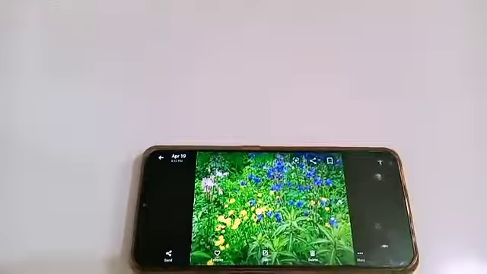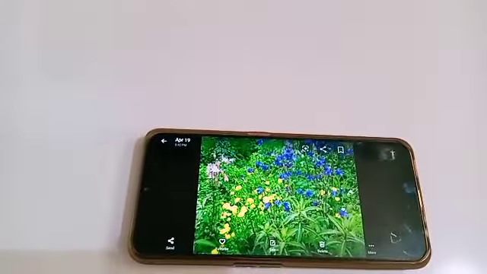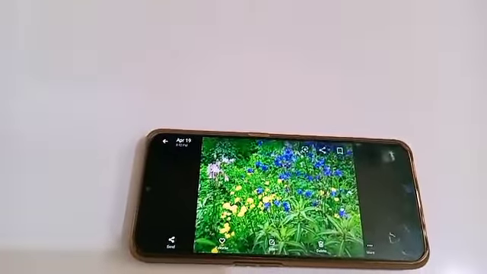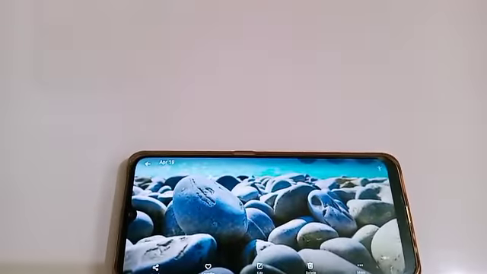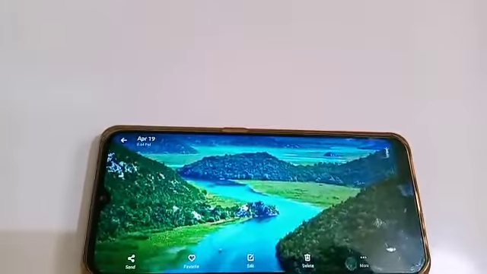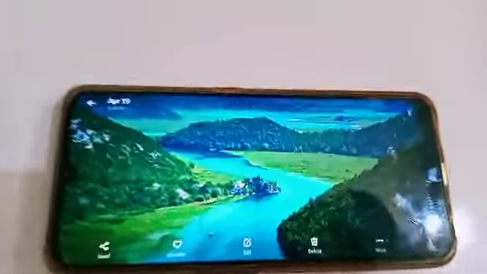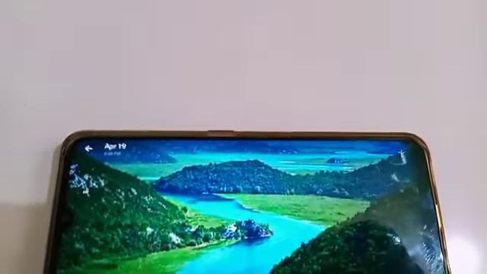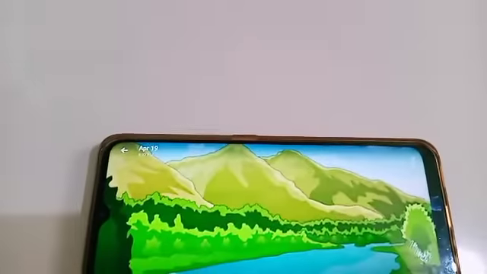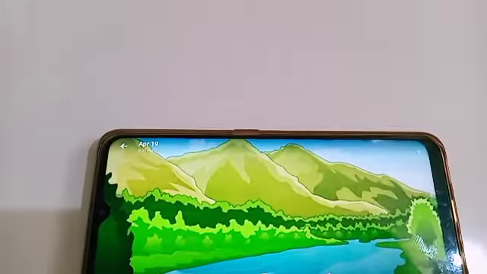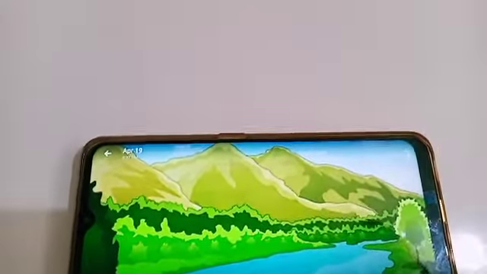Then these are the plants. These are the stones. And this is the river. Are you able to see this? So come on, tell me. Have you seen anywhere that people are making mountains?